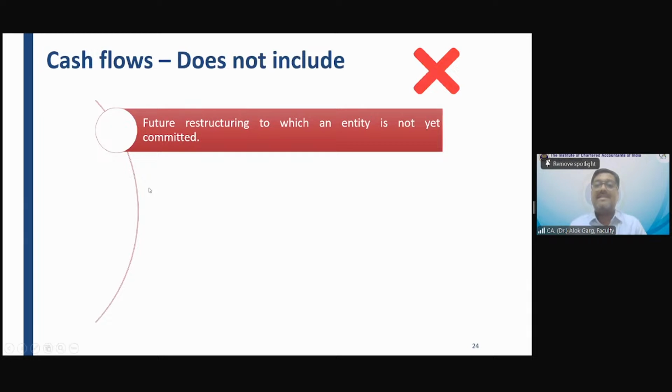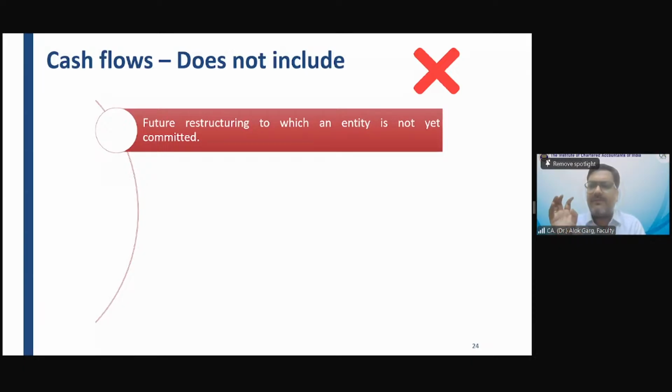Yes. So friends, cash flow does not include future restructuring to which an entity is not yet committed. What does it mean? So the entity wants to incur some restructuring cost, and the entity is not yet committed. If the entity had been committed, the entity would have taken a provision in the books of accounts. Yes or no?